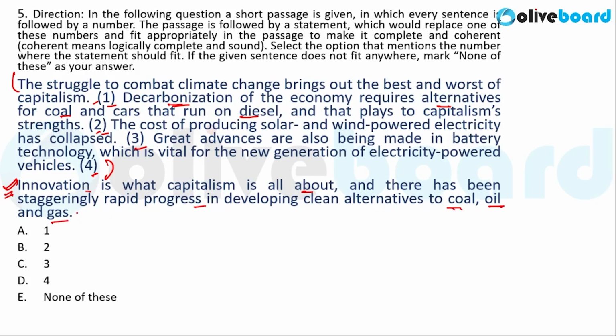So, this sentence also talks about the progress in developing clean alternatives to coal, oil, and gas. And the third sentence talks about producing solar and wind power electricity. So, these are clean alternatives to coal and oil. Hence, this given sentence will fit in after the second sentence. Hence, the correct answer for this question is part B. That is, this sentence will fit in here in place of 2. So, the correct answer is option B, that is 2.